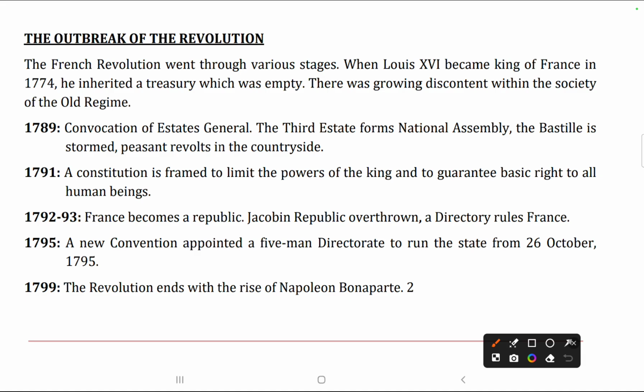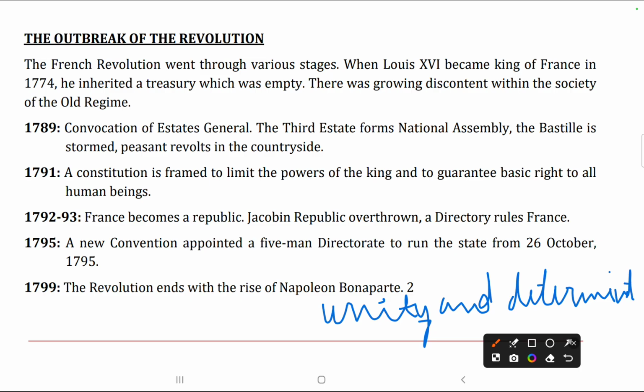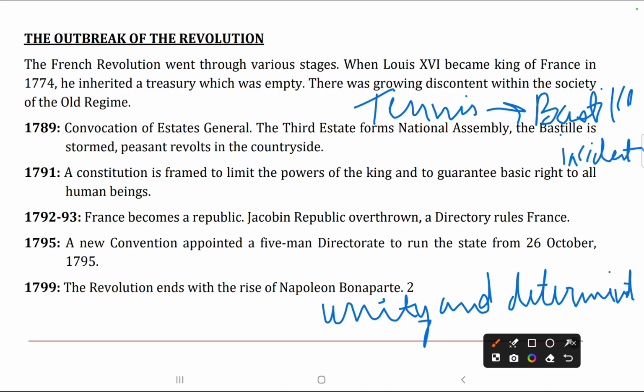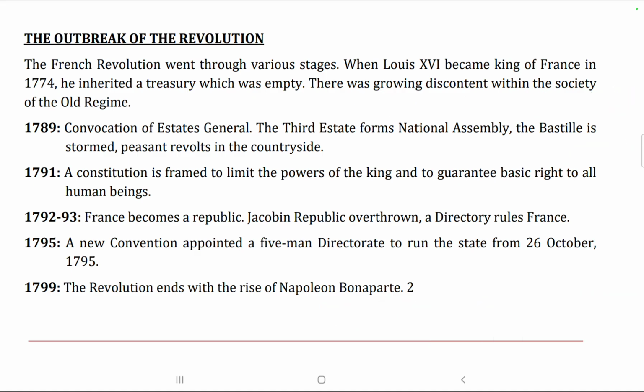So what did it give rise to? It gave rise to unity and determination. From here onwards, this Tennis Court Oath led to the storming of the Bastille. So how did it lead to the Bastille incident?